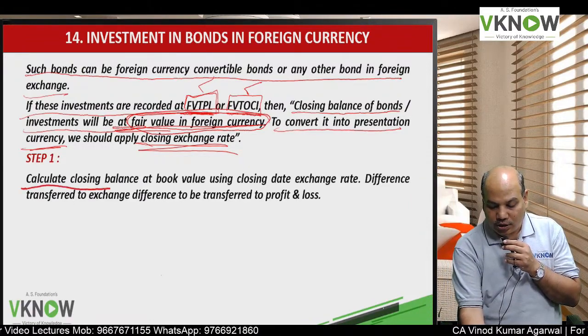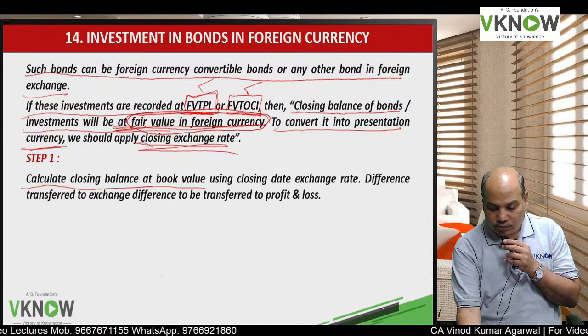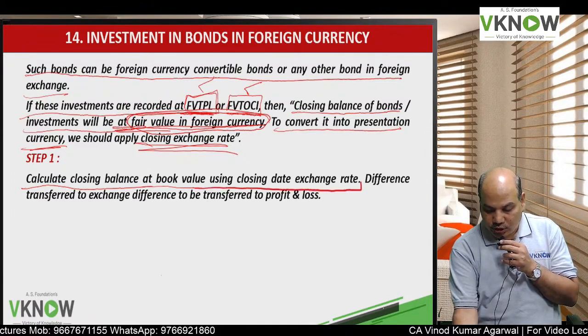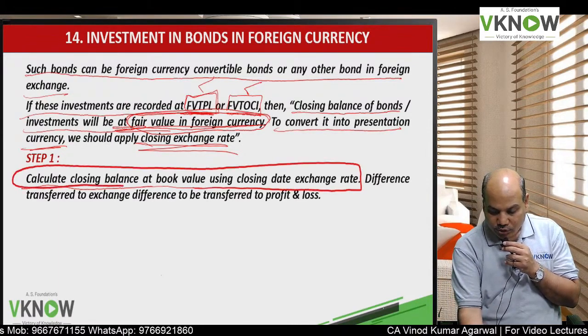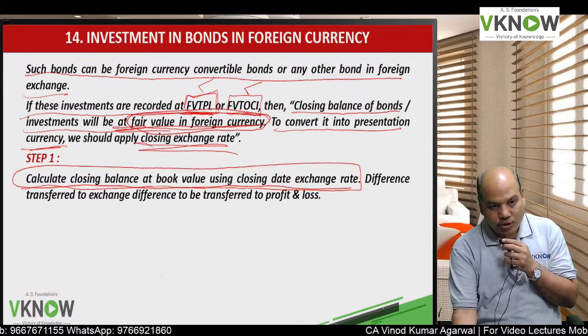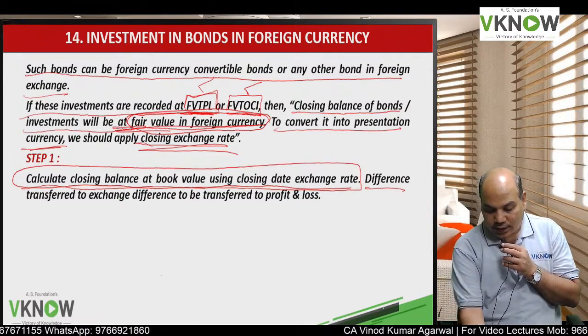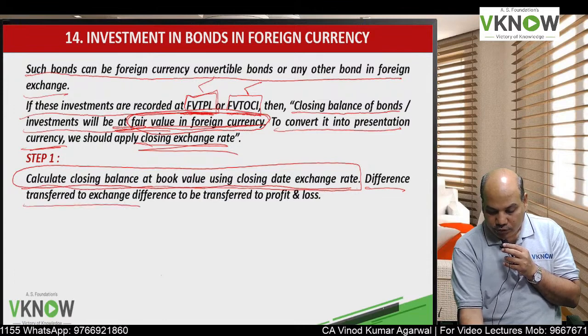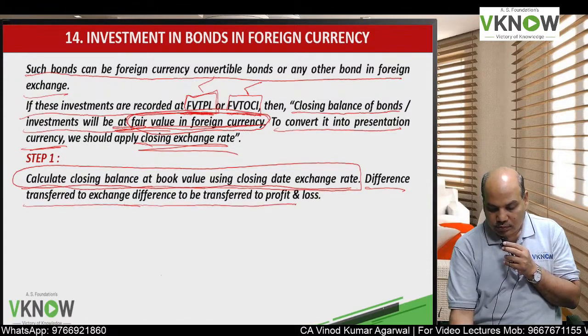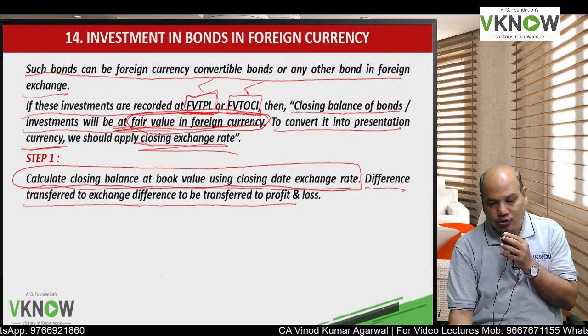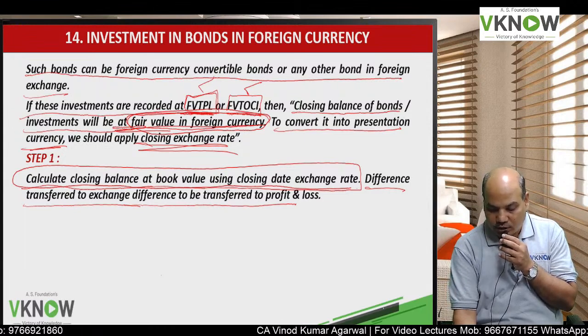Then you calculate the closing balance at book value using the closing date exchange rate. The difference is transferred to exchange difference, to be transferred to P&L account.